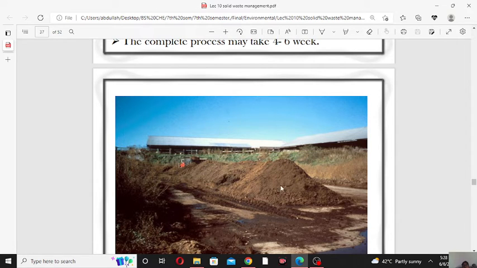So this is the pile. Simply the pile is on the ground, and it is about 6 meter in length, the width is about 2 meter, and the height is also about 2 meter. So this is the solid waste.